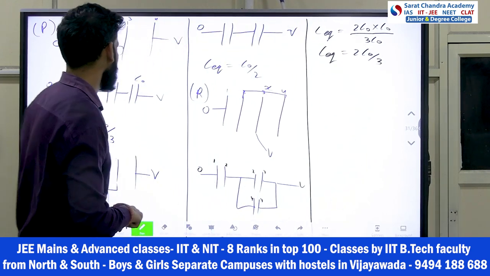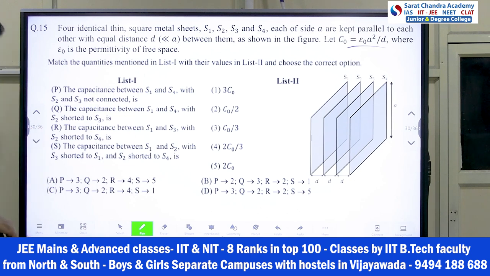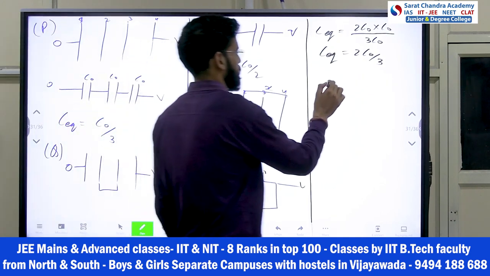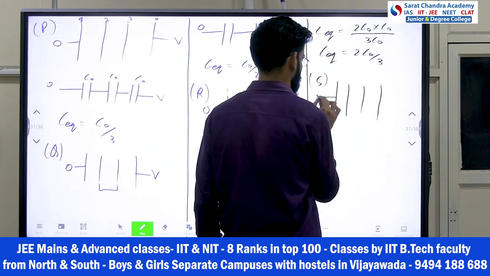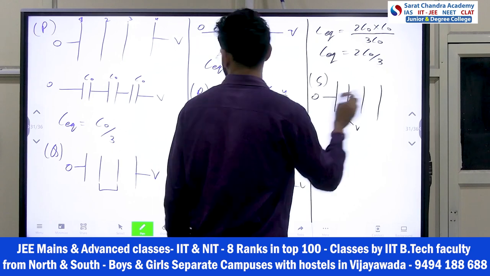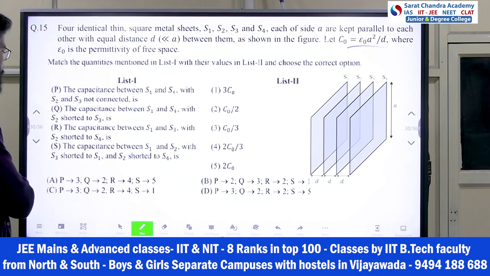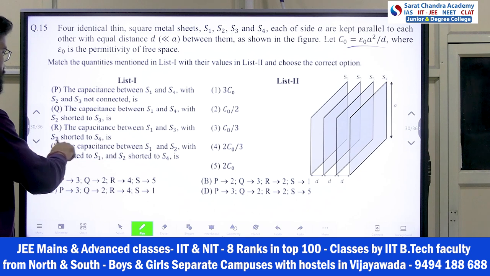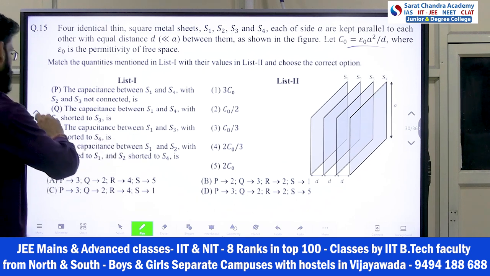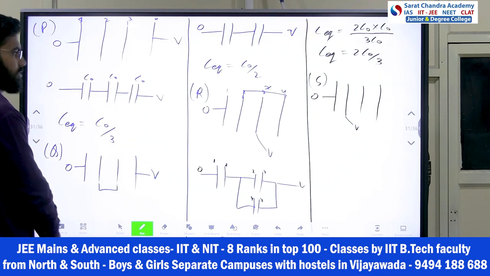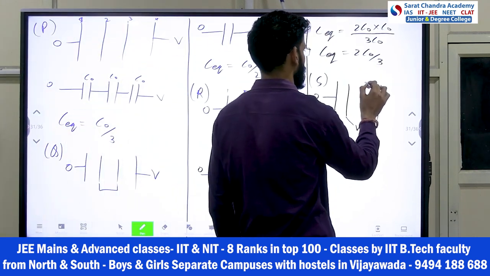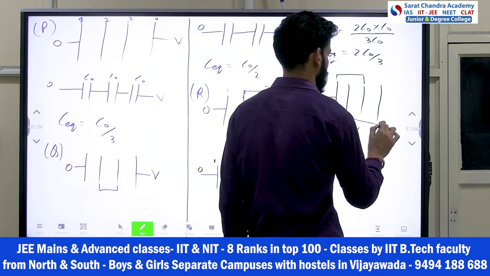Okay. Then after, next part, S. As the capacitance between S1 and S2, with S3 and S1 shorted. S1 and S2 capacitance. Okay. What did he say? S2 shorted with S3. Capacitance between S1 and S2. S3 shorted with S1 and S2 shorted with S4. S3 with S1, and this one is shorted with this one, like this.